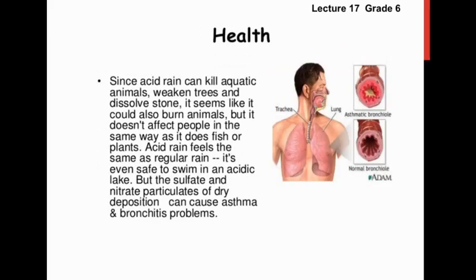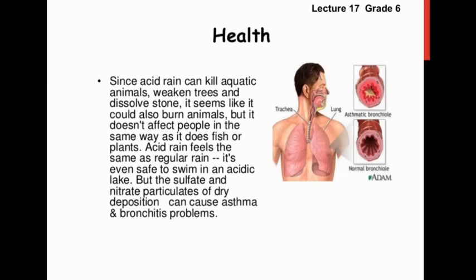Since acid rain can kill aquatic animals, weaken trees, and dissolve stones, it seems like it could also burn animals, but it does not affect people in the same way as it does fish or plants. Acid rain feels the same as regular rain.